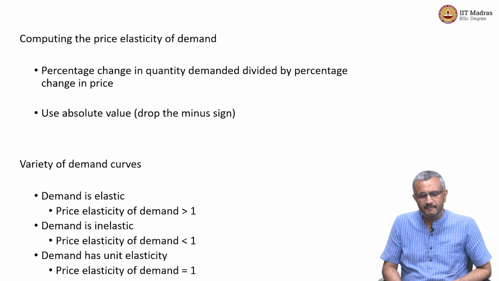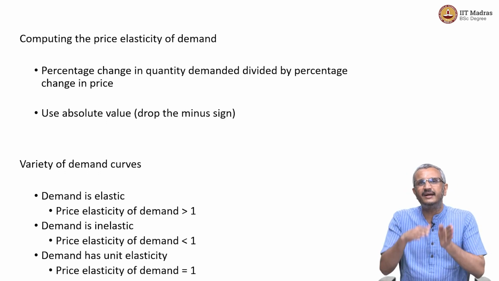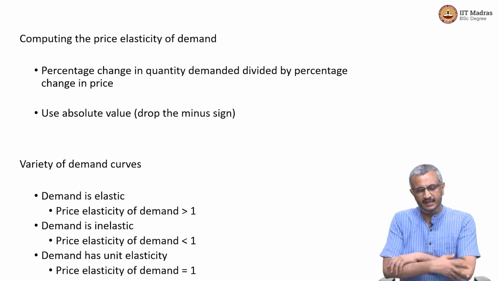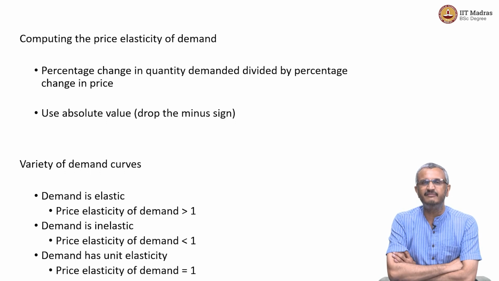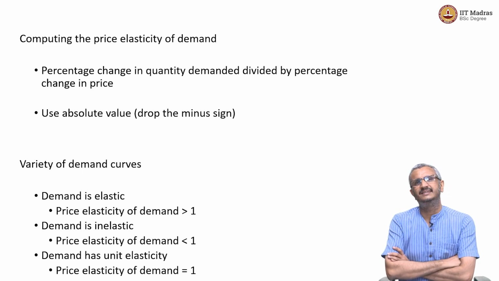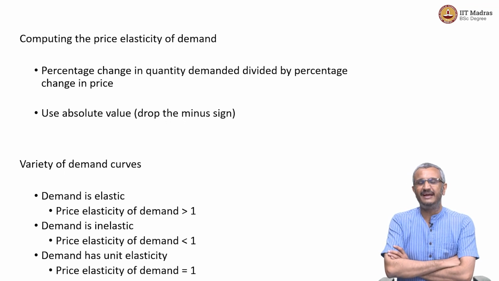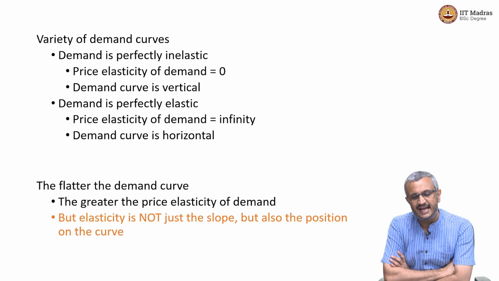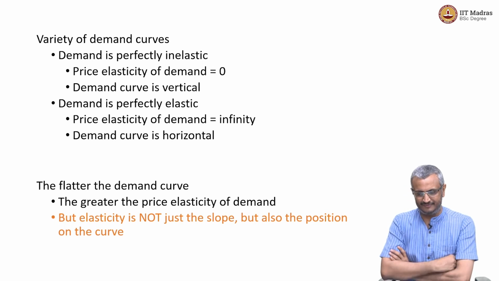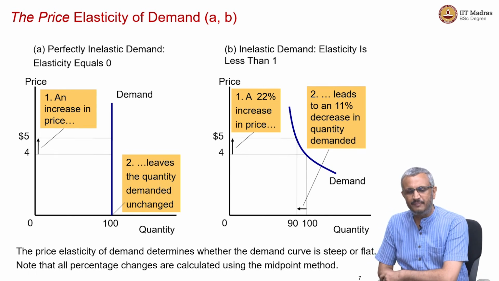So, I will go back for a minute. We have varieties of demand curve, which we can see. Earlier, we saw only one kind of demand curve, downward sloping. But within that, we can actually find varieties of demand curve depending on how elastic the commodity is to changes in price. So, we have elastic demand, inelastic demand, unit elastic. Then we have perfectly inelastic, and then we have perfectly elastic demand curve. Now, let me put just one example for this.